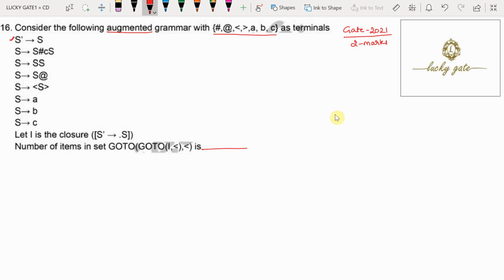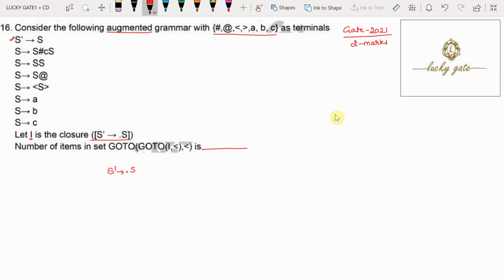Now the question is, let I be the closure of S' tends to dot S. It means all the items that are possible with S' tends to dot S will be considered as one set. We can call it one closure set.